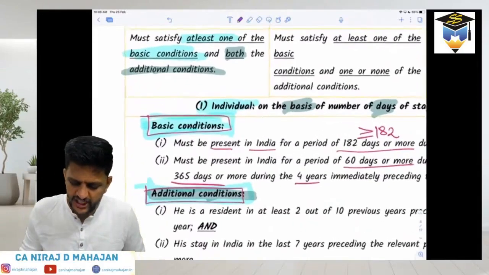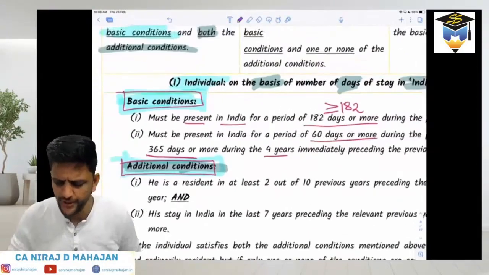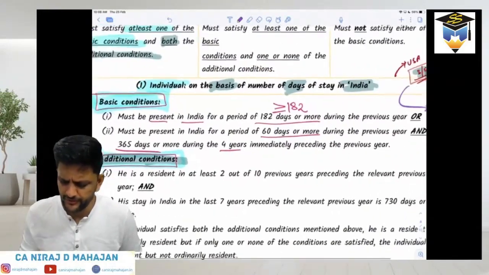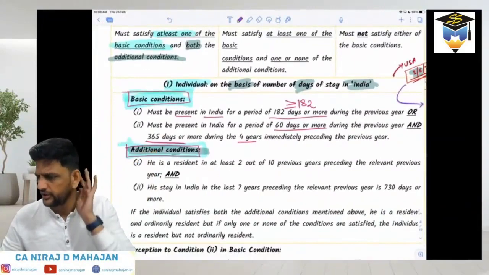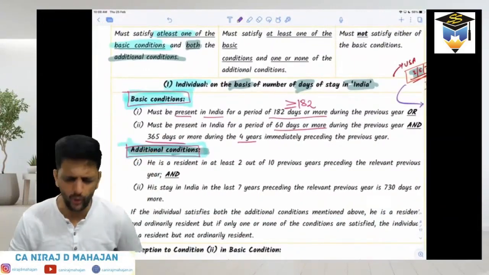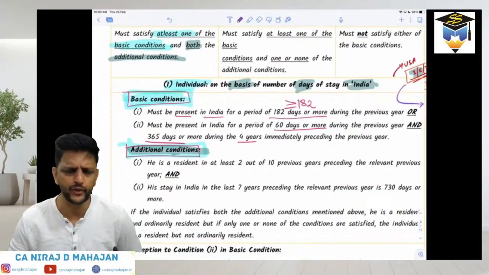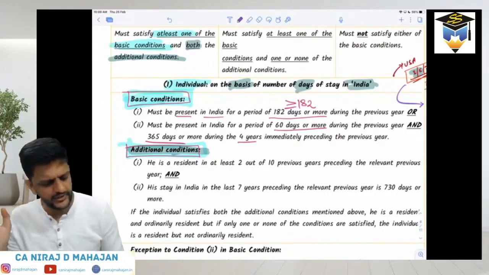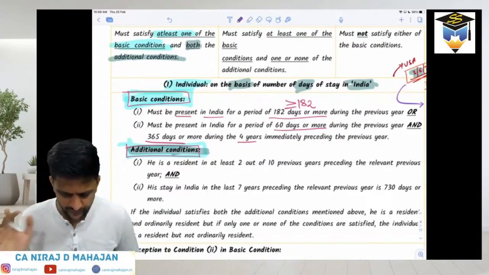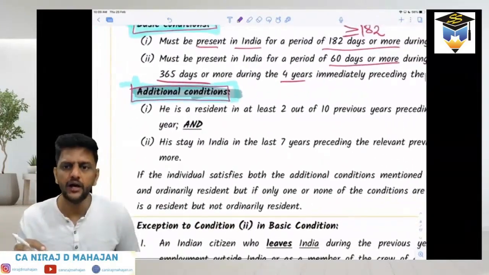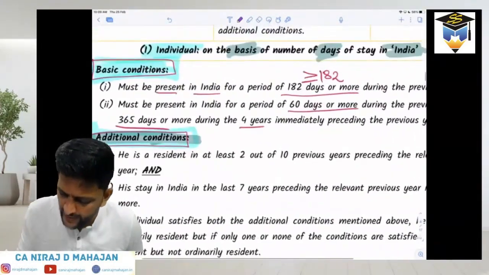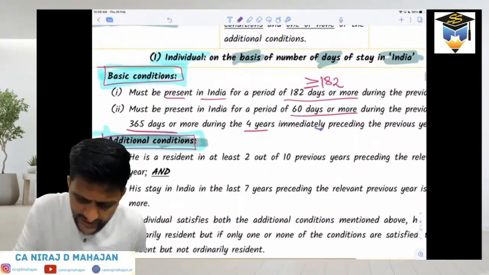Basic condition: he must be present in India for a period of at least 182 days during the previous year. At least 182 in the previous year means, obviously, in a regular year, out of 365 days, at least 182 he should be present in India. Then we will say, bachcho, basic condition number 1 is met. Then basic condition number 2, bachcho: must be present in India for at least 60 days. Okay, at least what, bachcho? 60 days. Pay attention.